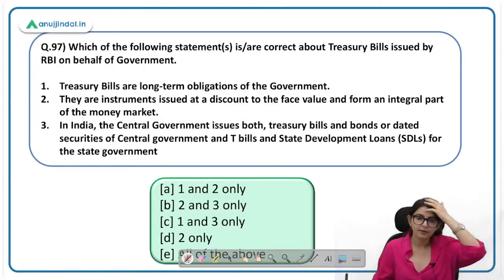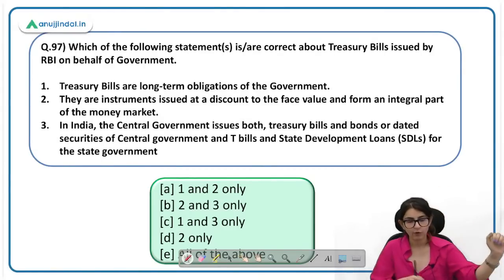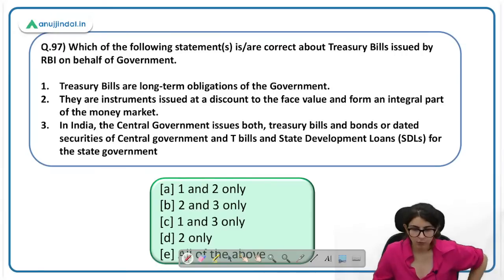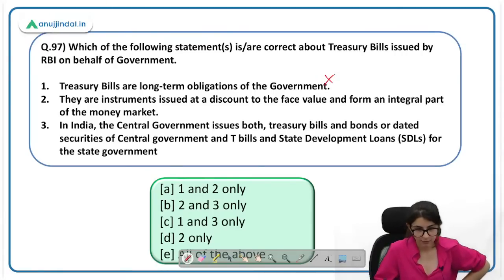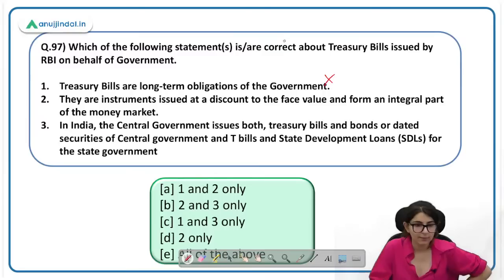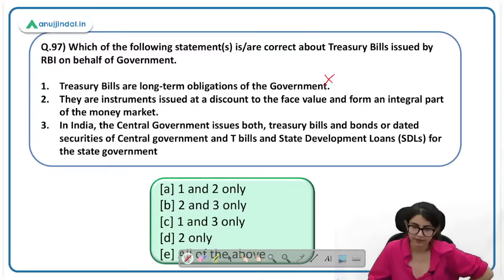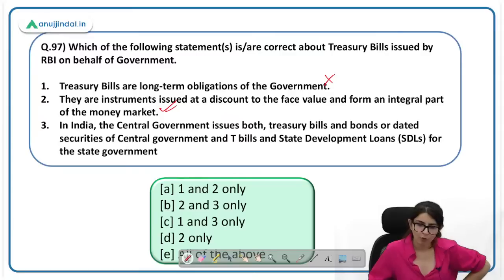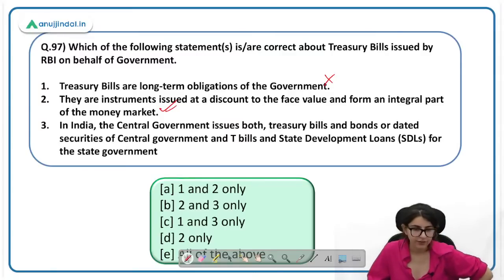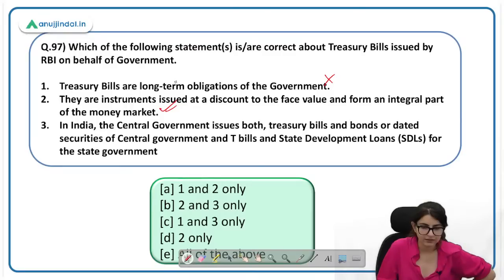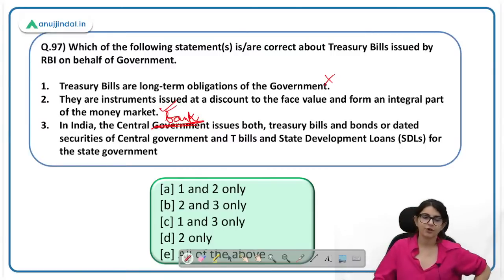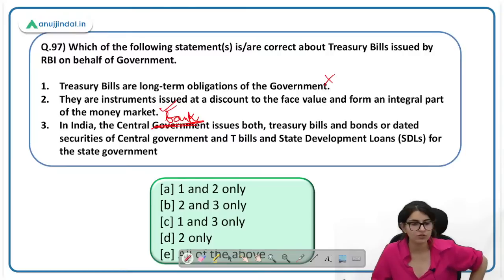Which of the following statements are correct about T-bills issued by RBI on behalf of the government? Treasury bills are long-term obligations of the government. This is absolutely correct. हमें correct निकालना है. They are instruments issued at a discount to their face value and form an integral part. This is a correct statement. In India, the central government issues both the T-bills and bonds or dated securities. Central government नहीं है, central bank होना चाहिए. Central bank. Okay. In India, central bank issues both T-bills and bonds or dated securities of the central government and T-bills and state development loans for the state government.